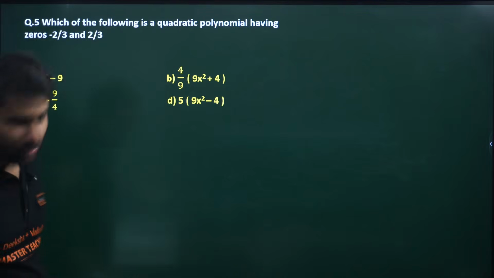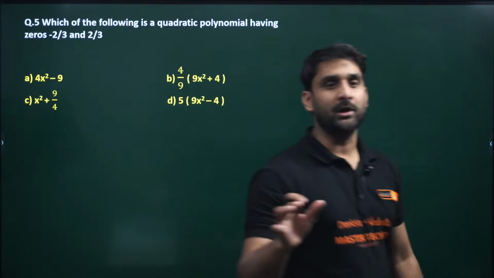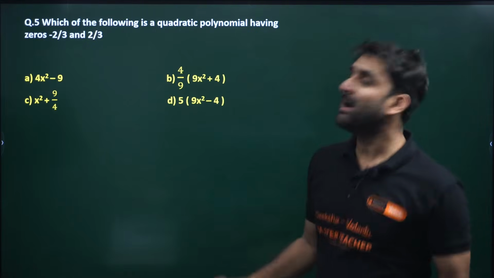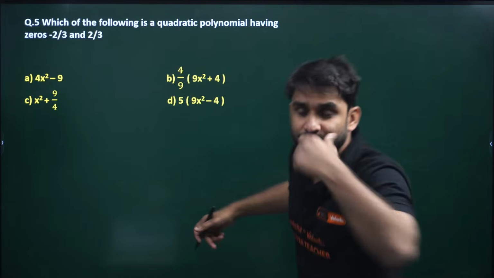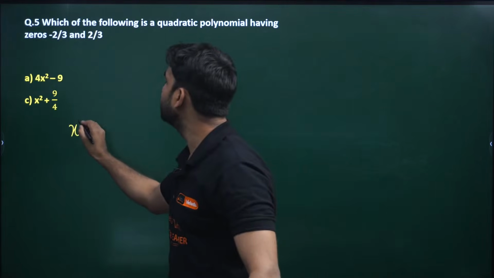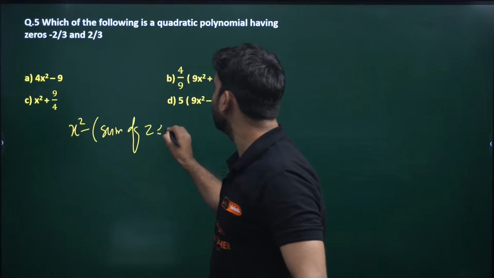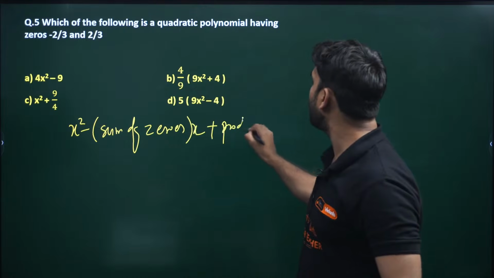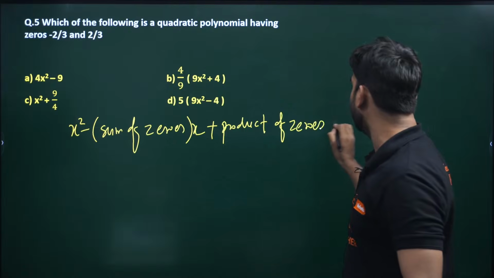Okay, superb. Question number 5. Which of the following is a quadratic polynomial having zeros -2/3 and 2/3? My dear, we have to find out the quadratic polynomial if zeros are given to you. So we have this formula, x square minus sum of zeros into x plus product of zeros. Use this formula.